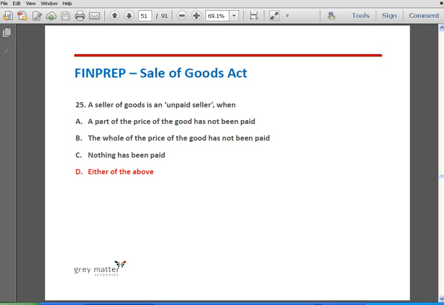Section 45 says that an unpaid seller is a person who is a seller of goods. A seller of goods can be deemed to be an unpaid seller when the whole of the price has not been paid or tendered, or when a bill of exchange or other negotiable instrument has been received as conditional payment, and the condition for which it was received has not been fulfilled by reason of dishonor of the instrument or otherwise. Based on this definition, it is understood that either of the above is the option.